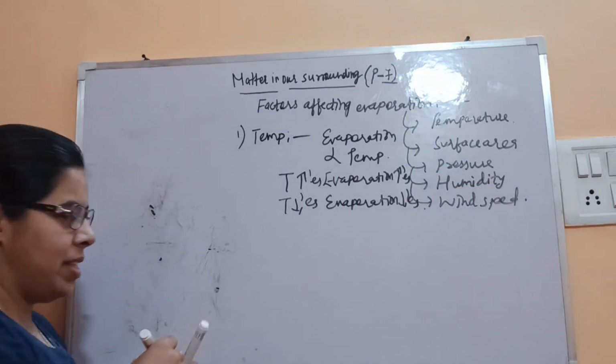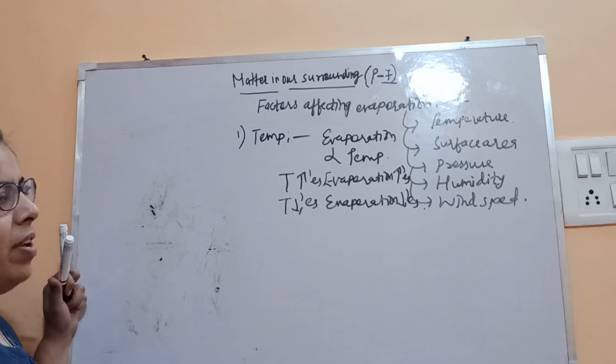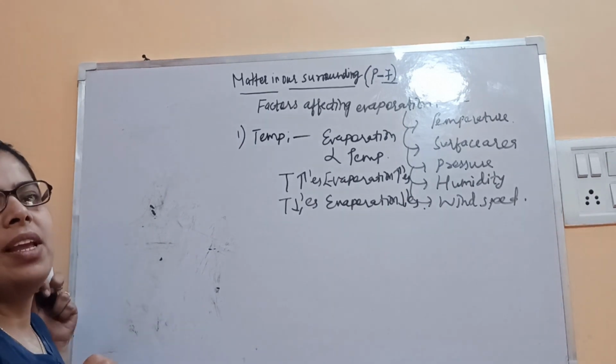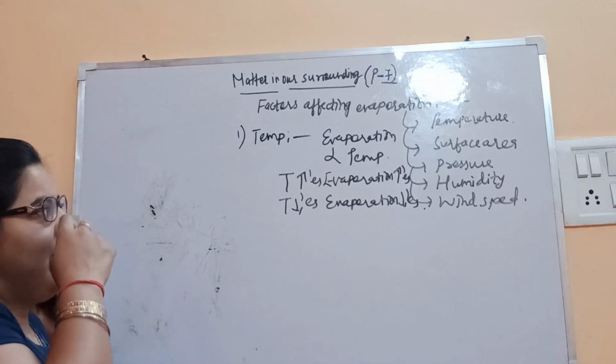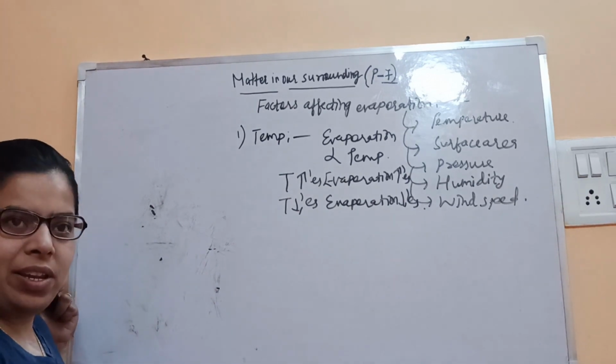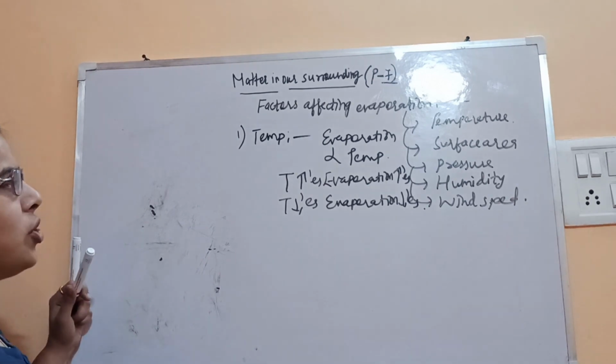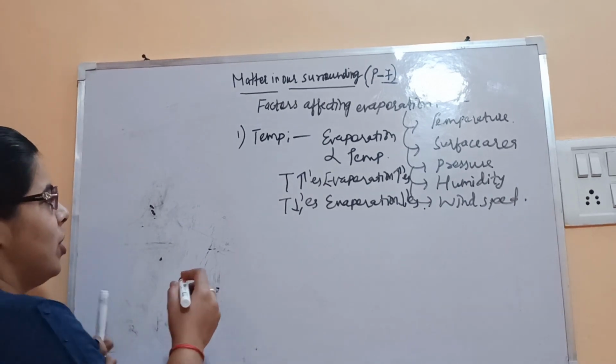Like we have discussed, on one side we have not heated the beaker, but when we heated, the evaporation process increased. With increase in temperature, kinetic energy will increase and molecules will move with greater speed. That's why evaporation increases with increase in temperature.